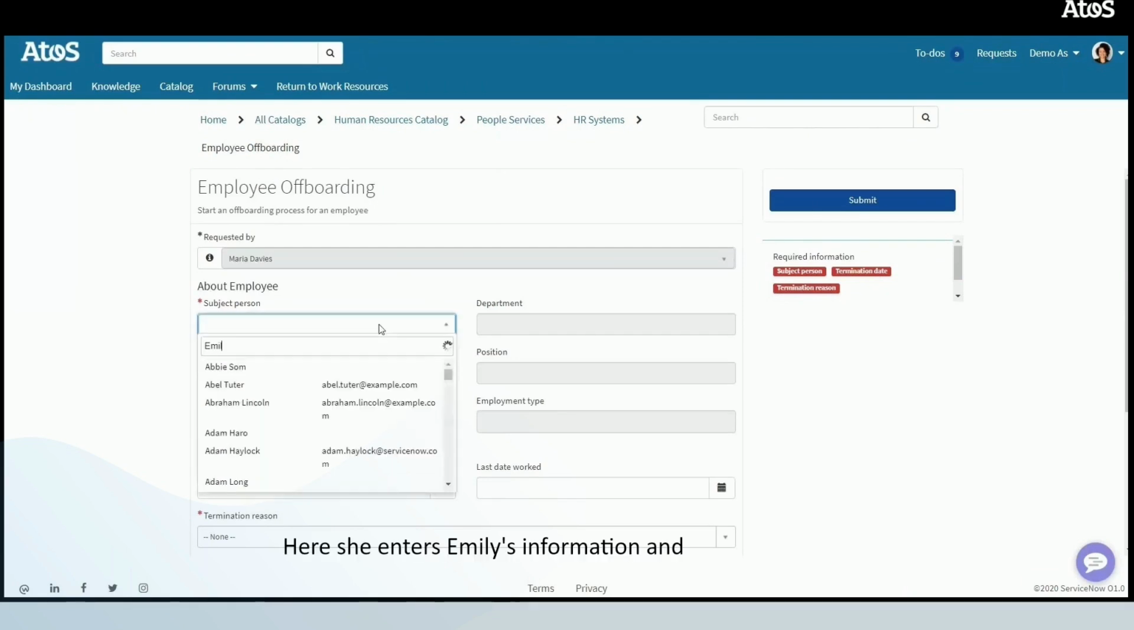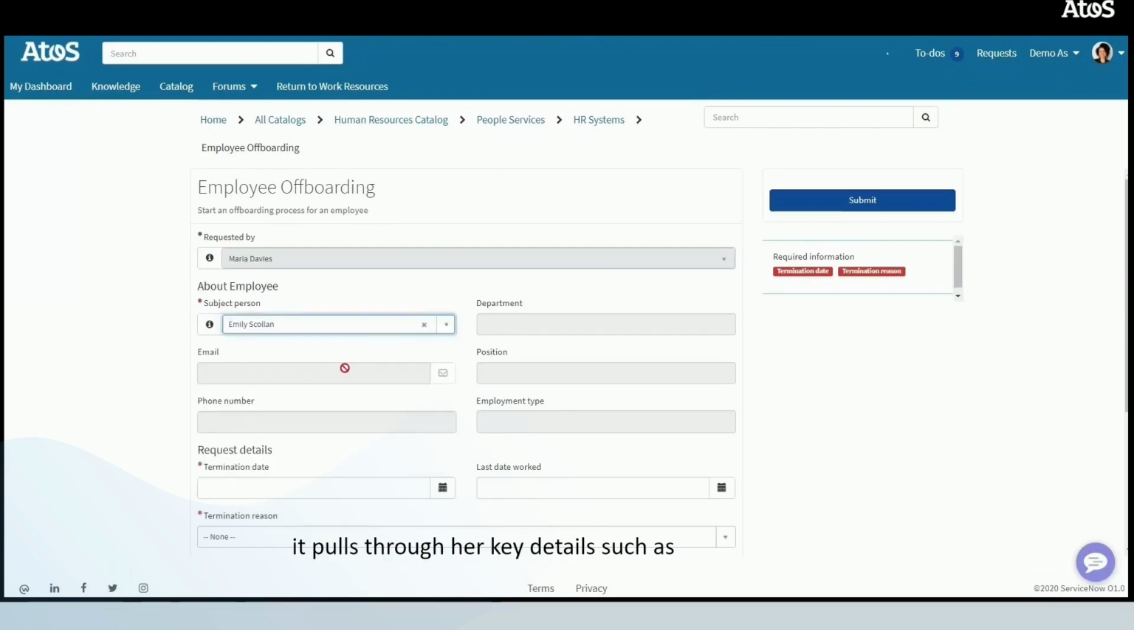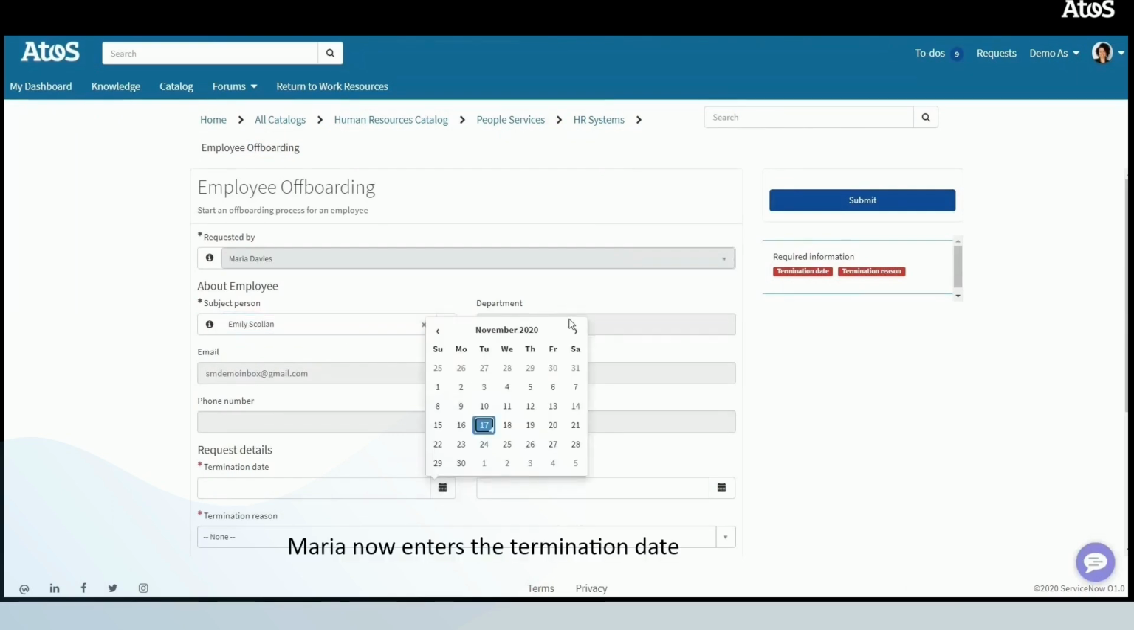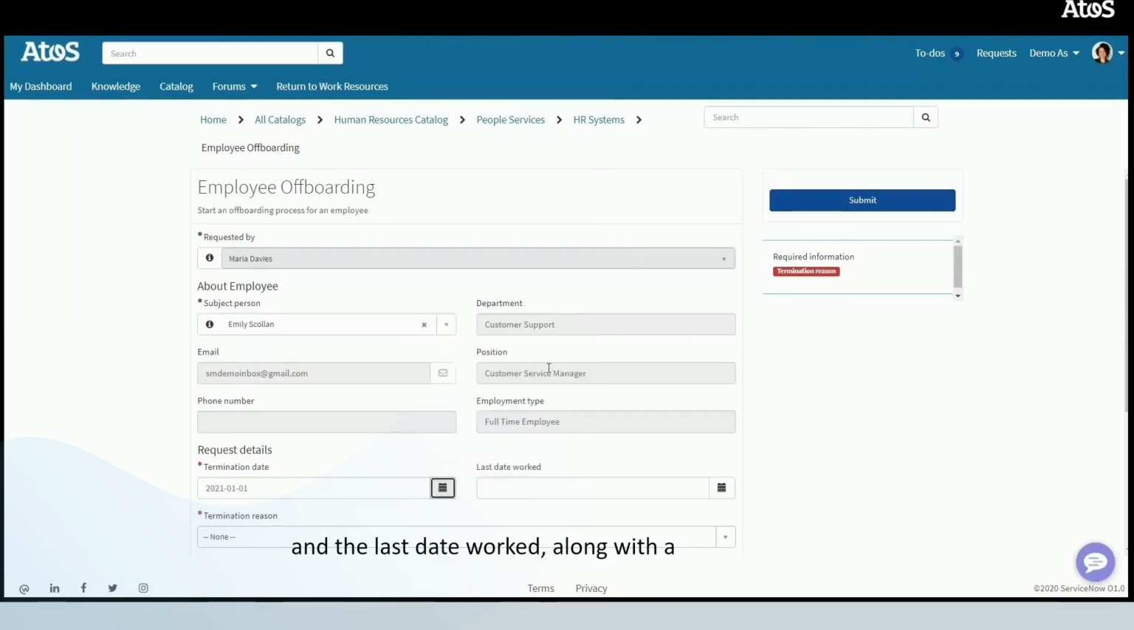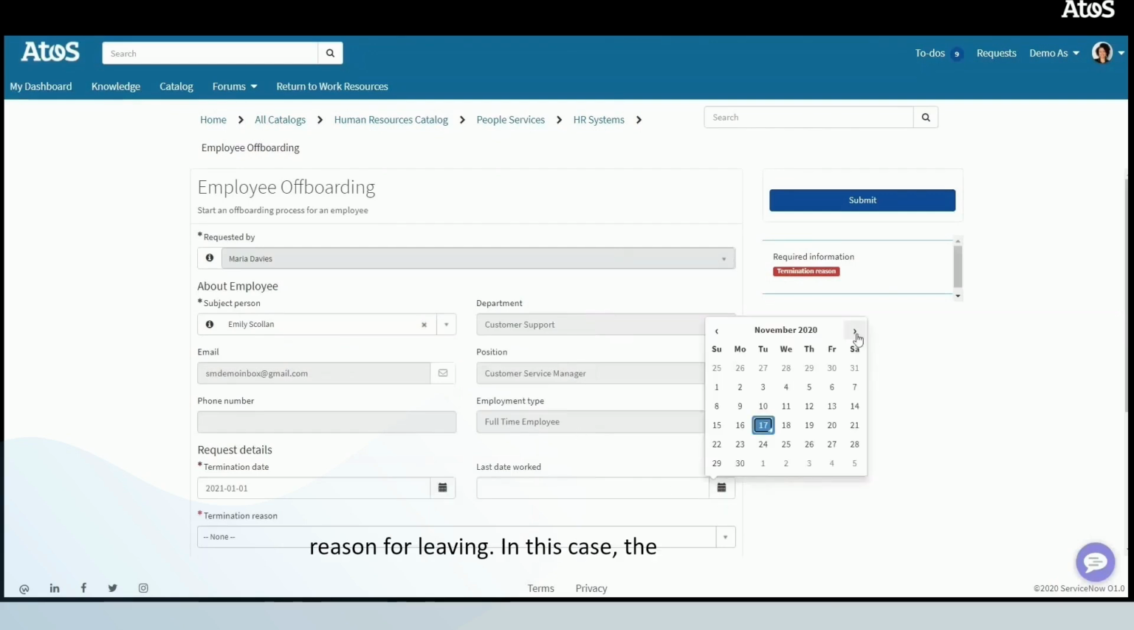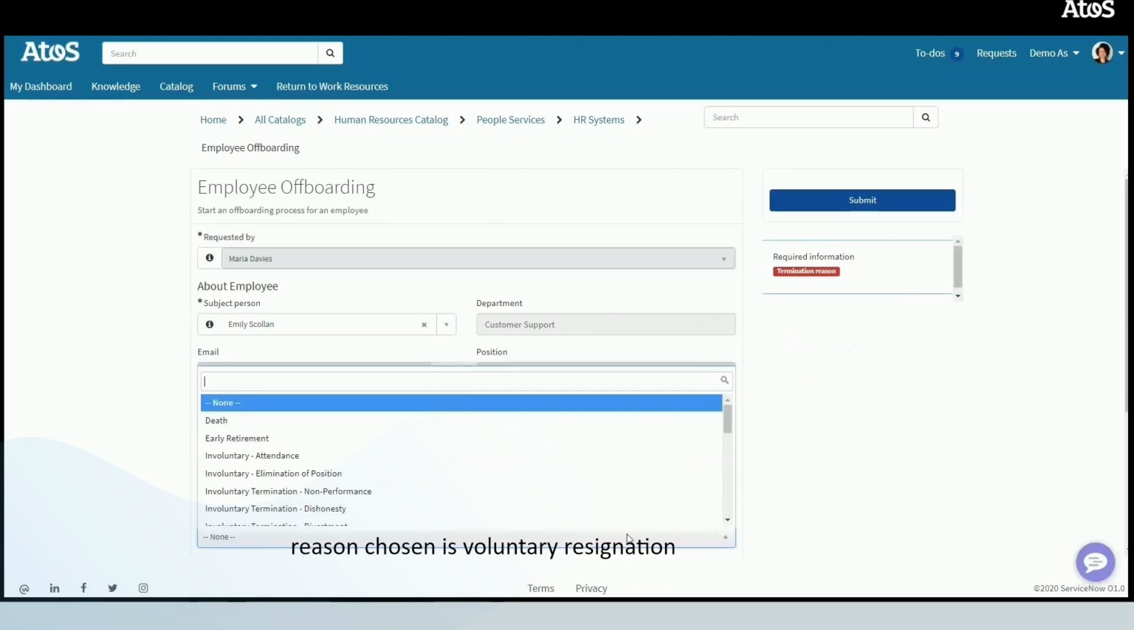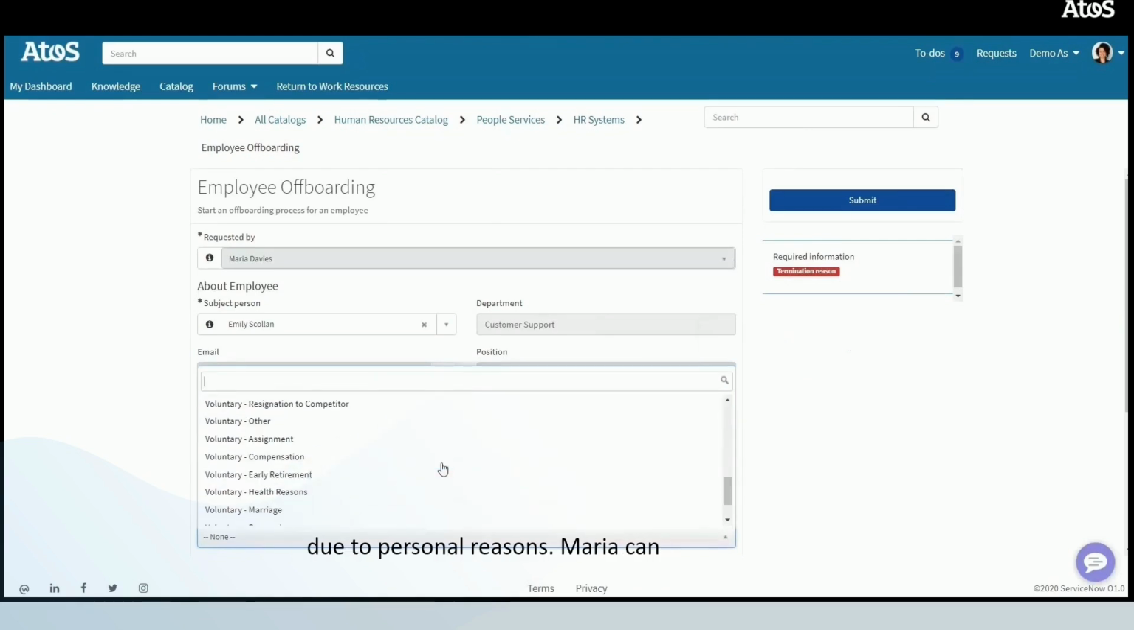Here she enters Emily's information and it pulls through her key details such as email and position. Maria now enters the termination date and the last date worked, along with a reason for leaving. In this case, the reason chosen is voluntary resignation due to personal reasons.